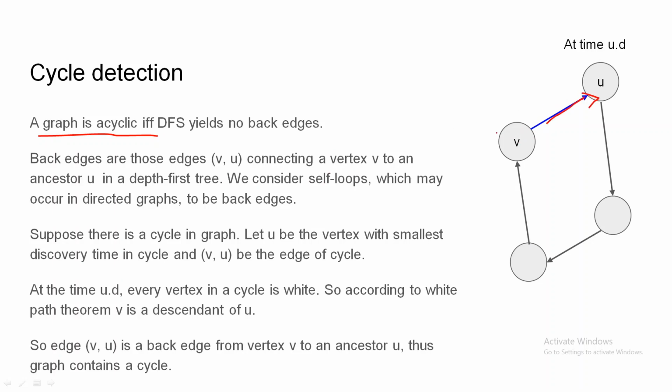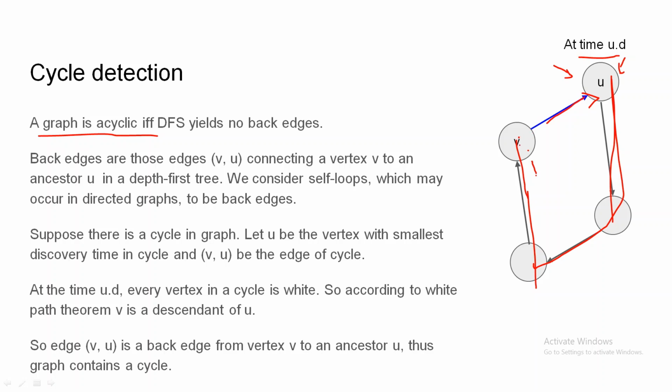So how can we detect a back edge in the graph using the white path theorem? At the time U.d, we assume that U is the first vertex in the cycle which we visit. So at the time U.d, when we are visiting the vertex U, all the nodes in the cycle will be white. So there is a path from U to V entirely consisting of white nodes, so V is a descendant of U according to the white path theorem.